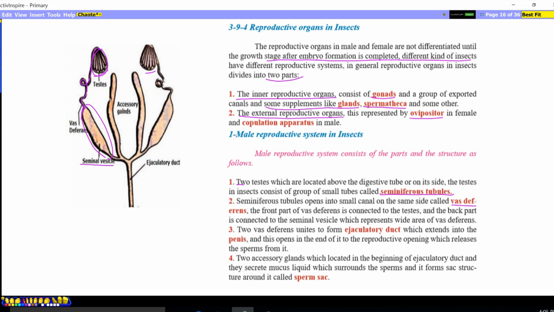Two vas deferens unite to form the ejaculatory duct, which extends into the penis, then opens at the end of it as the reproductive opening, which releases the sperms. Two accessory glands are located at the beginning of the ejaculatory duct. They secrete a mucous liquid which surrounds the sperm to preserve it and form a sac structure around the sperm. We call it the sperm sac, a sac-like structure which preserves the sperm until it meets with the egg.